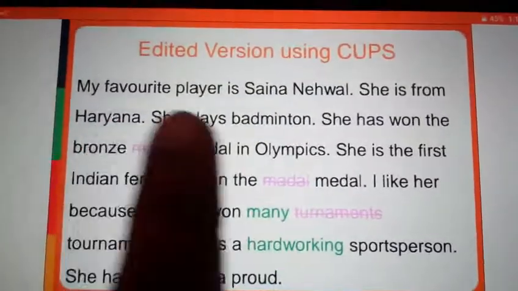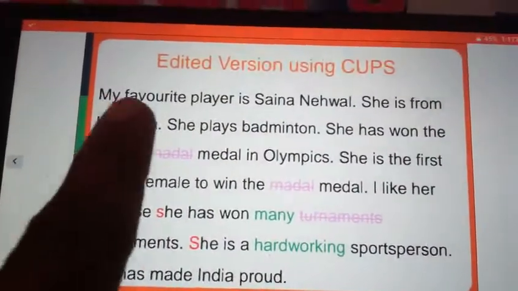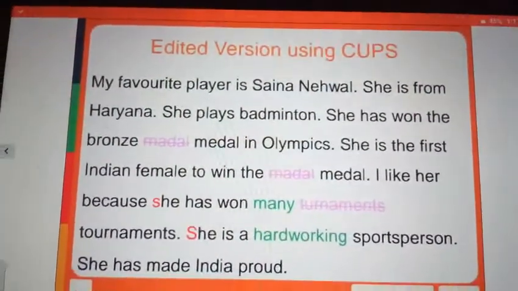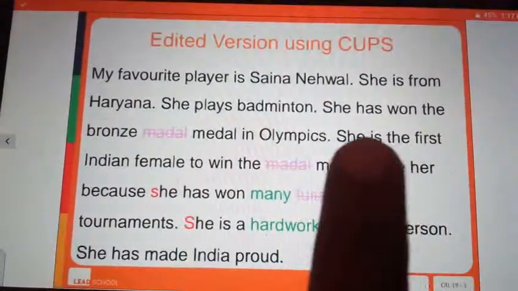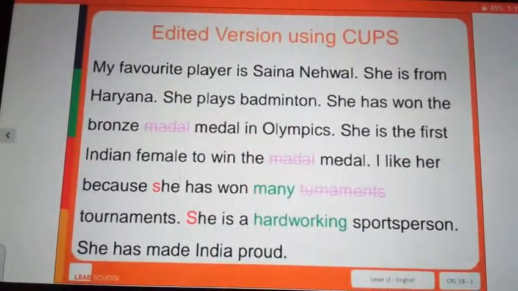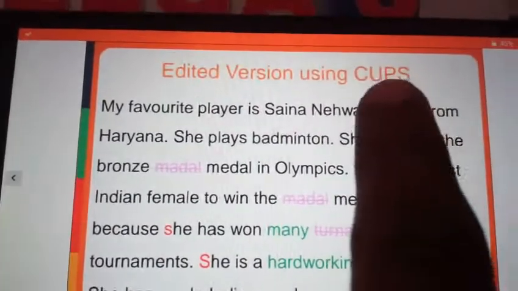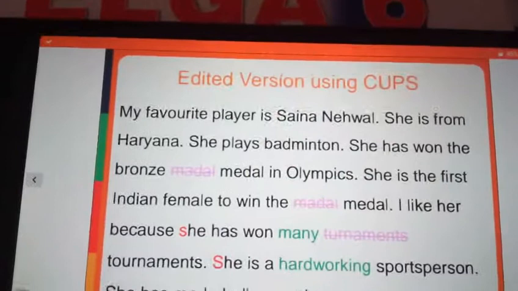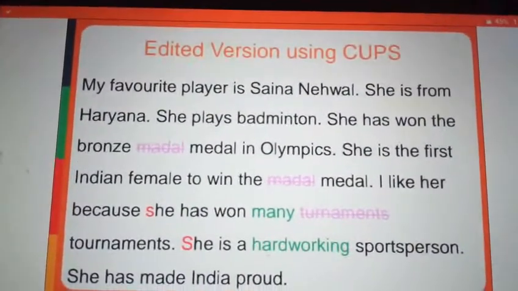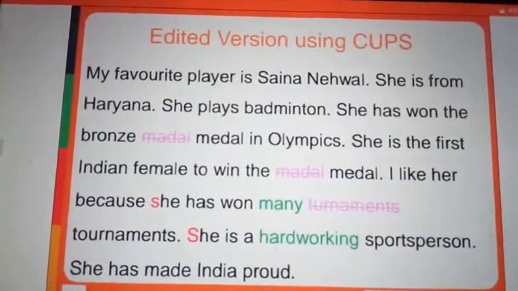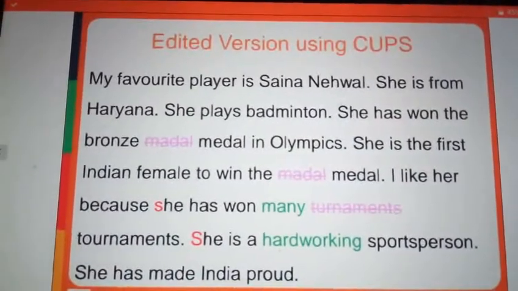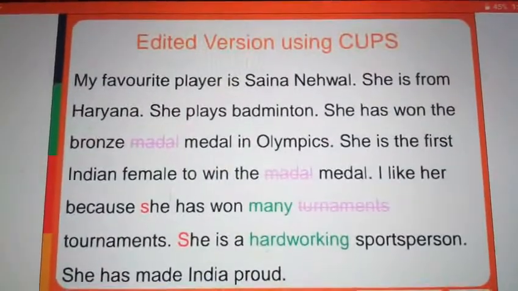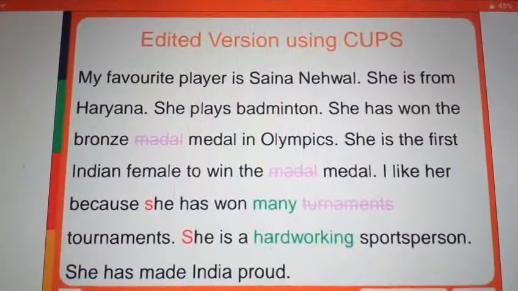I will show an example. Use the capital letters, right? This is the edited version using CUPS. Put one finger gap. Use means use adjectives in the sentences. P means put one finger gap. S means check your spellings. Yes, see that. Like this you have to edit your story at home, neatly and clearly, my dear children.